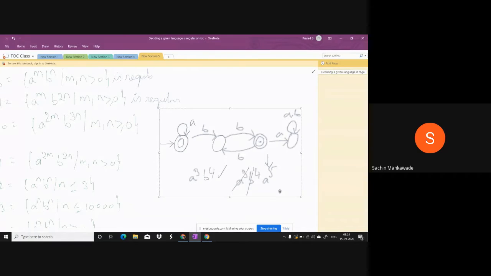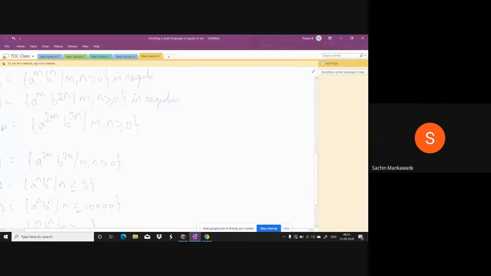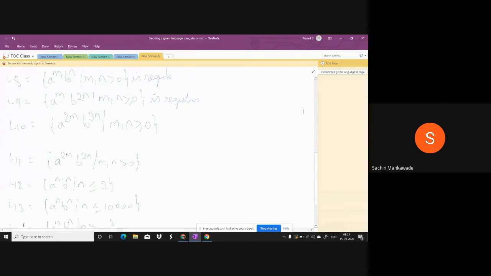Even number of a's followed by, anybody? Odd number of b's. Very good. No, suppose n value is 2, then it will be b power 3 into 2, b power 6. 6 is not an odd number.